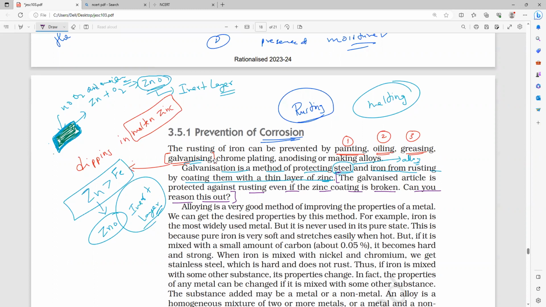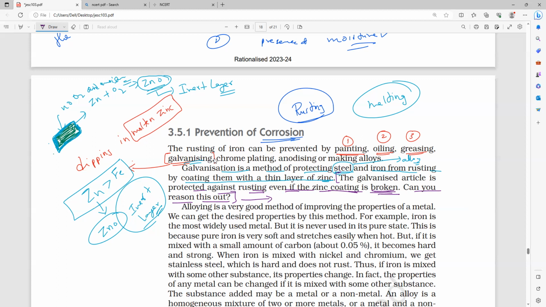The galvanized article is protected with the zinc coating. Even though the zinc coating is broken, meaning there is damage in the zinc coating, it will still protect against rusting. That is what they are asking. Can you reason this out? So, write it. Reason.